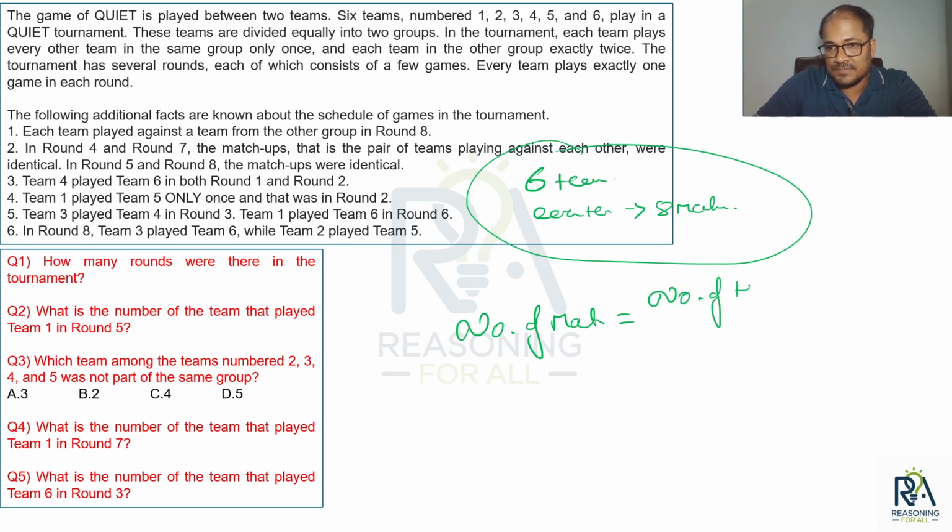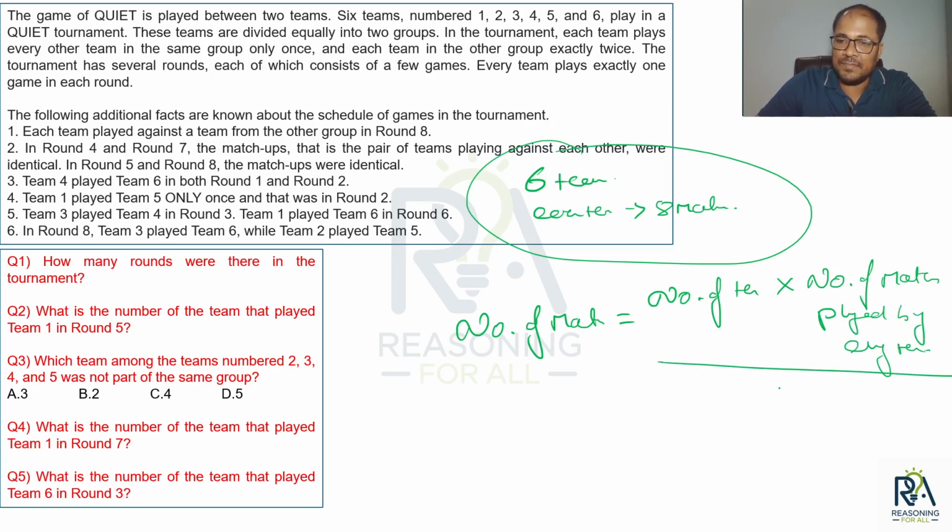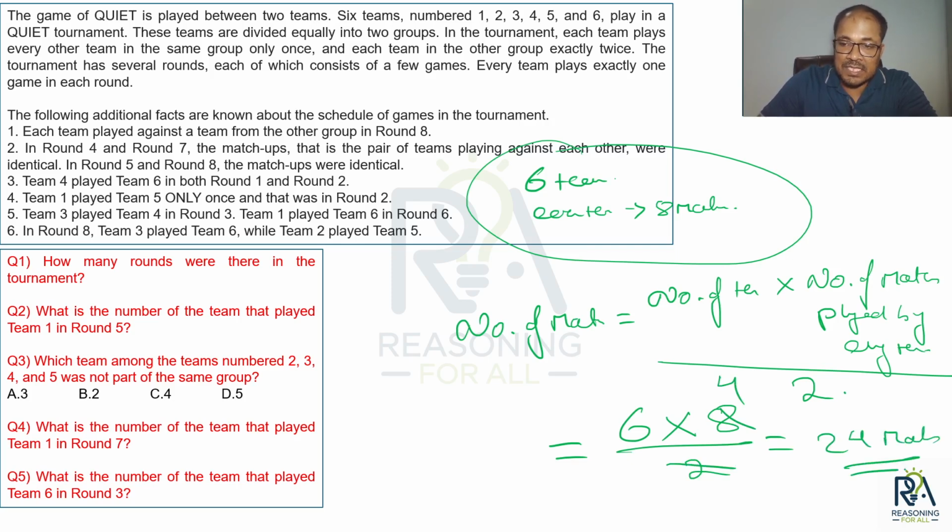Number of teams into number of matches played by every team, divided by 2. So how many teams do we have here? We have 6 teams. And how many matches is each team going to play? 8 matches. So divided by 2, you will be getting 24 matches. That means in the entire tournament, you will be having 24 matches. Okay, fine. Let's move ahead.